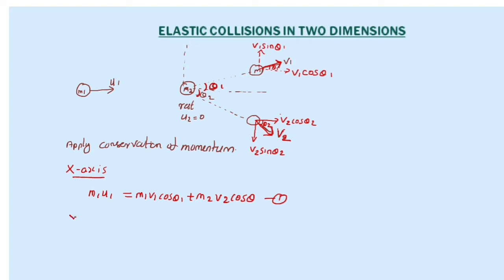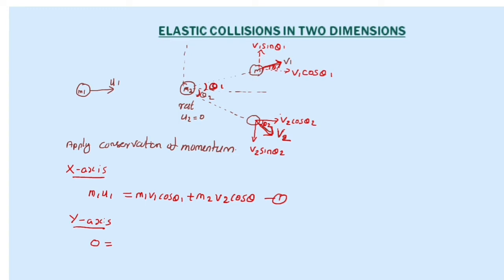Now the conservation of momentum is applicable along the y-axis also. Just before colliding, what is the momentum along the y-axis? There is no y-axis component before collision, right? Because it was moving in a straight line along the x-axis. So the initial momentum along the y-axis is equal to 0. Now after collision, what is actually happening?